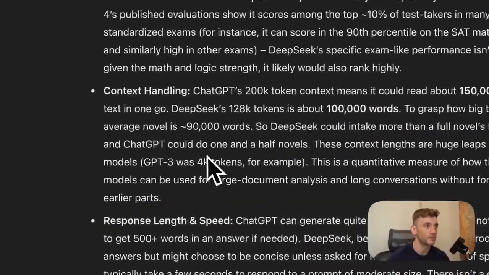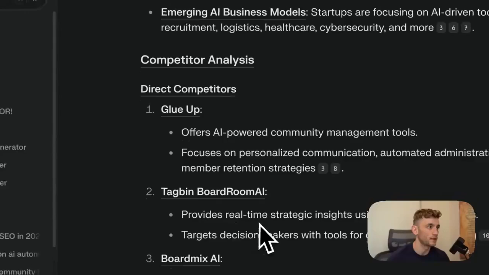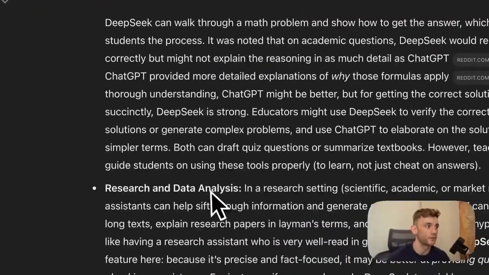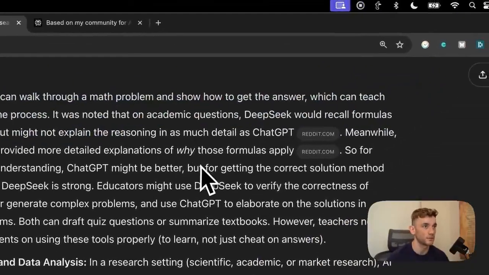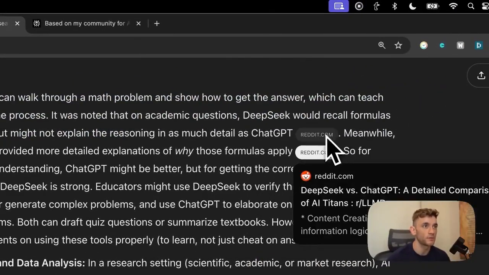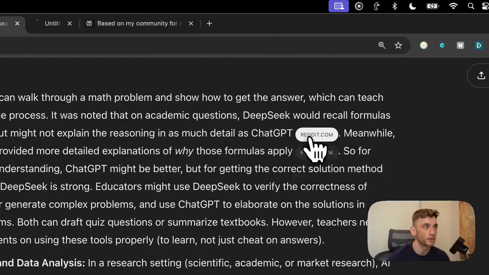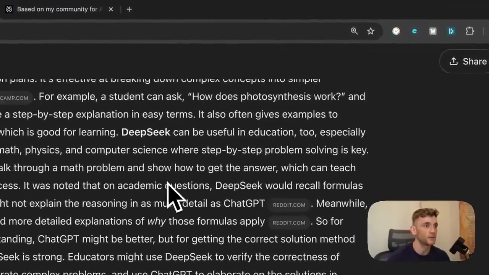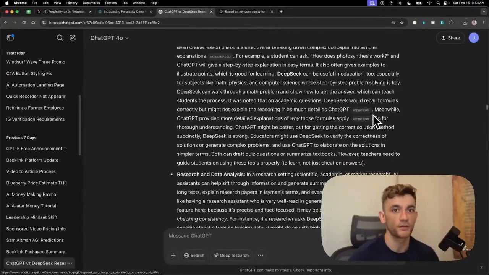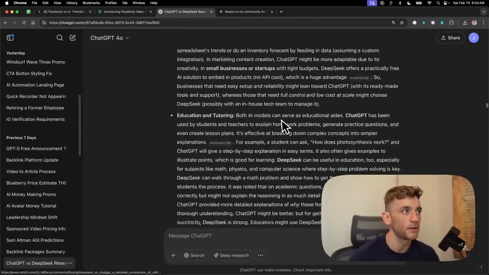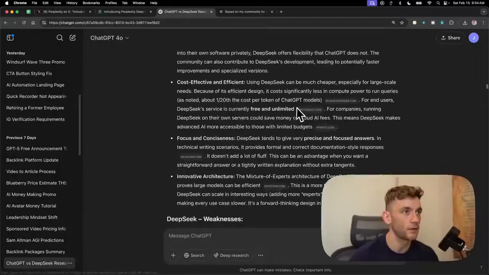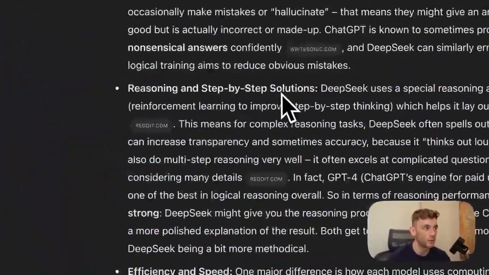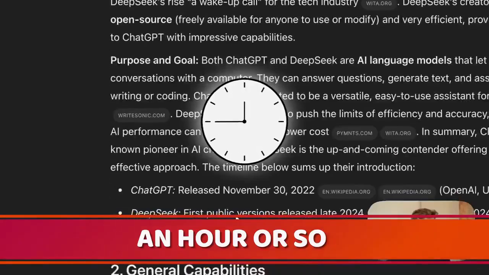If you want to just get straight to the facts, Perplexity is going to do that job for you, like you can see right here. But if you need a dissertation level research report, then this is probably more in depth than a human can actually do. However, what you can see here is that quite often it will source places that are not that reliable, right? So for example, if you were trying to create an expert research report, you're probably not going to check forums on Reddit where anyone can post. But inside ChatGPT, it actually does do that quite often. And additionally, it's just got a lot of fluff in there. To actually read this report, it's going to take you about an hour or so to get through 10,000 words.